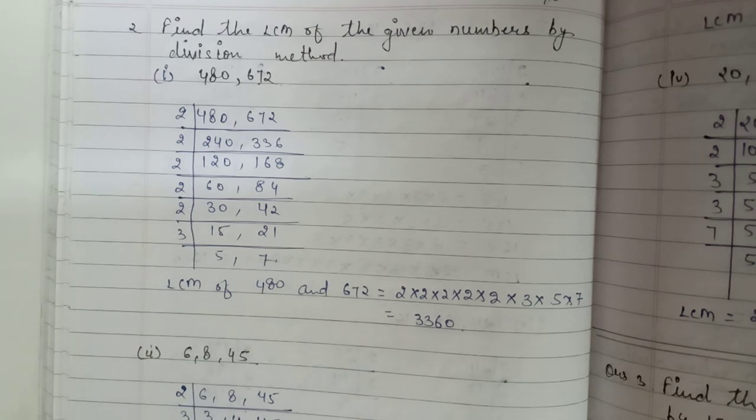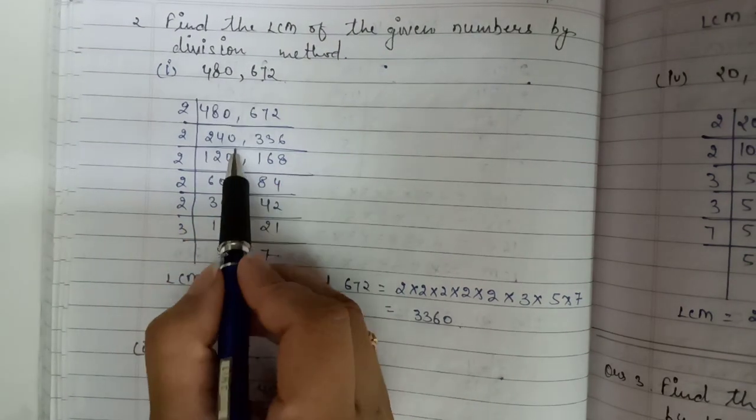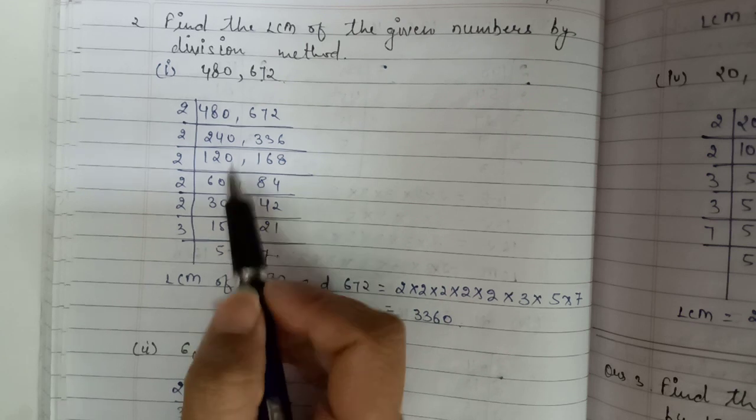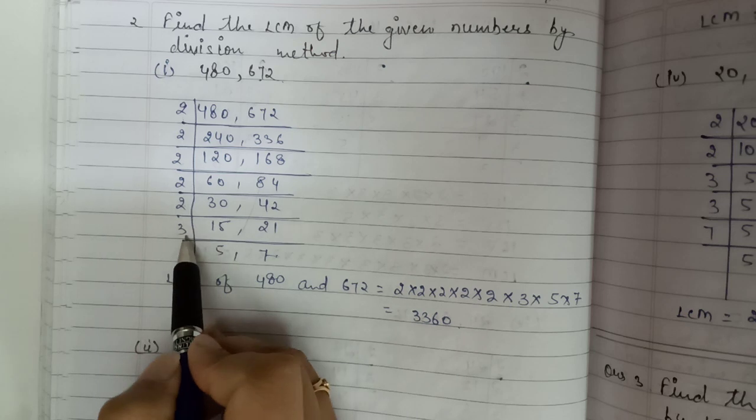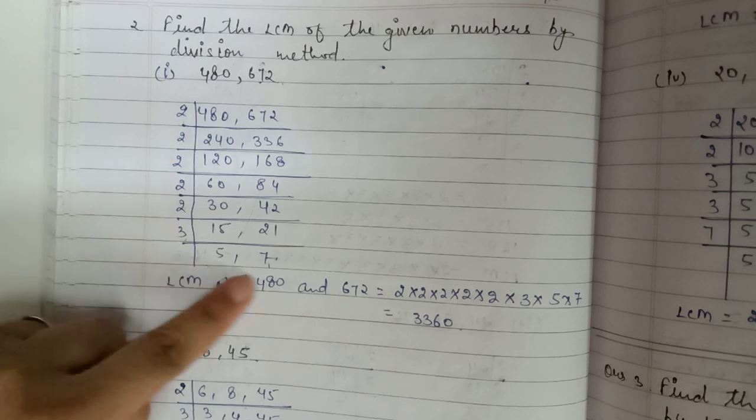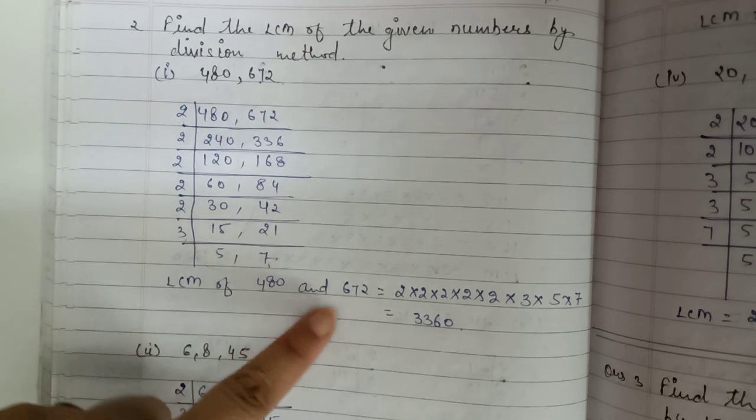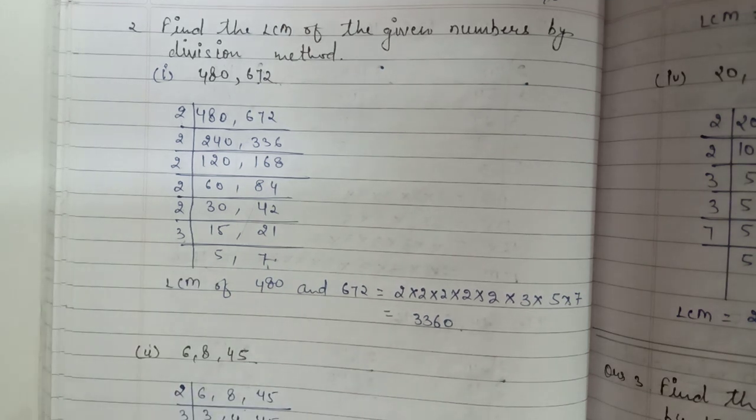And next, the second question, we have to solve with the division method. So in the division method, we will write these two numbers in the same format. So here we will divide by 2, then 2, 2, 2, and then 2 and 3, and here we get these prime numbers. So when we multiply all the factors, we get the LCM of these two numbers. So this one is our division method, and all the questions, all the parts are the same as this first part. So now going to the third question.